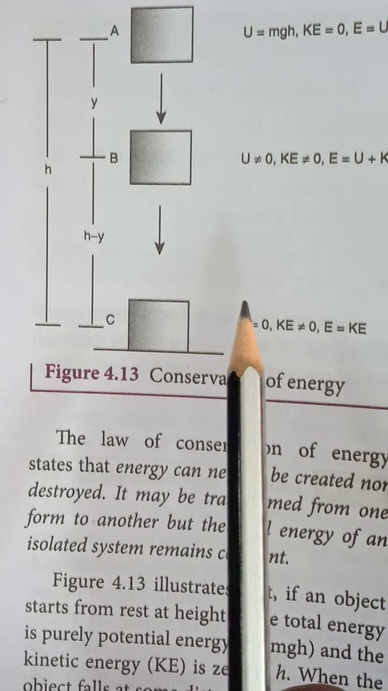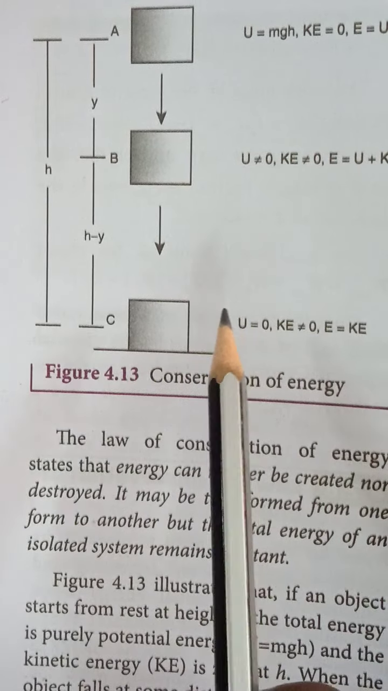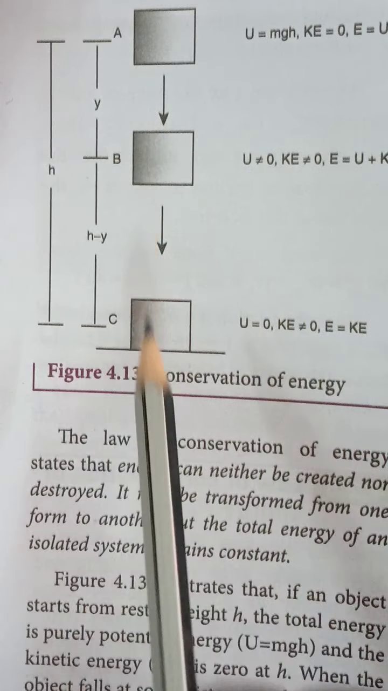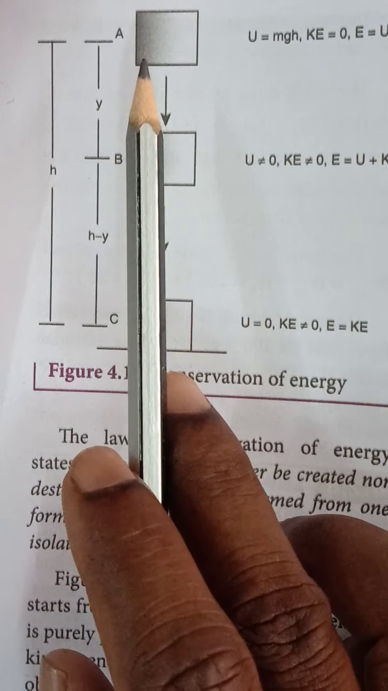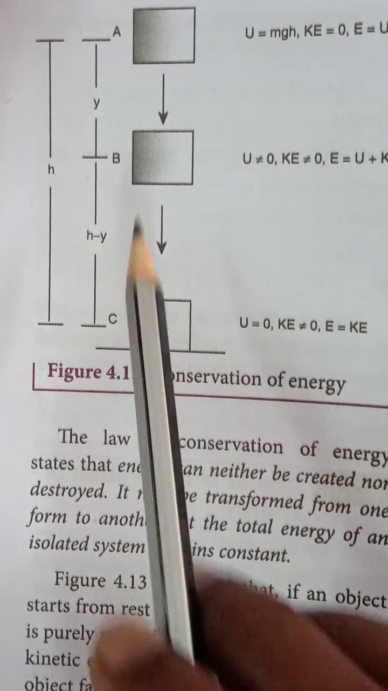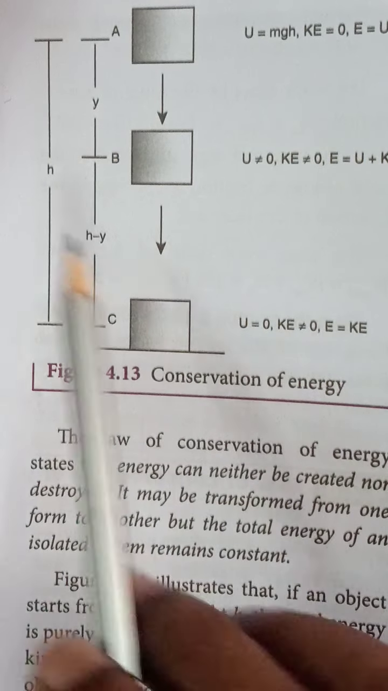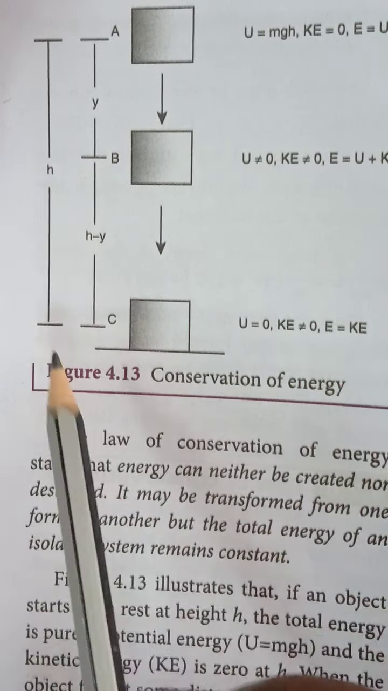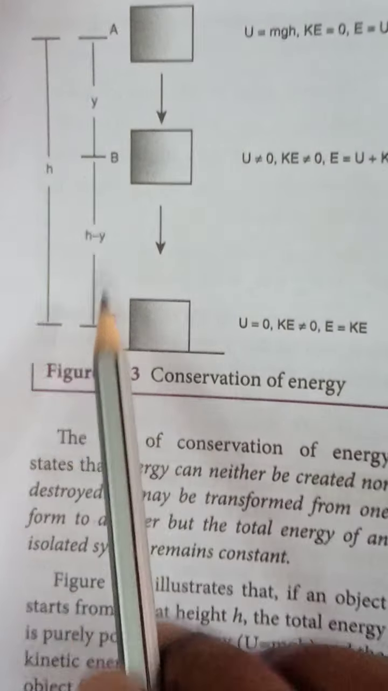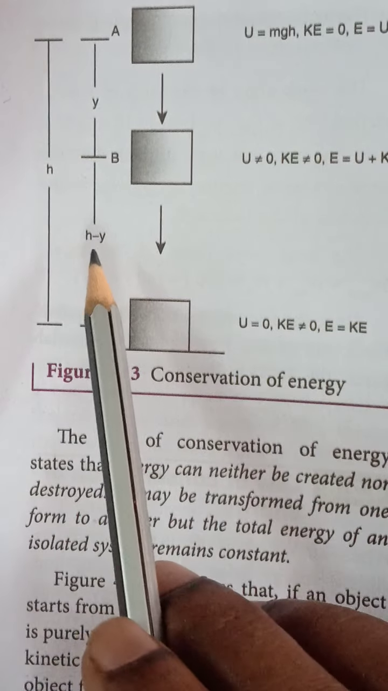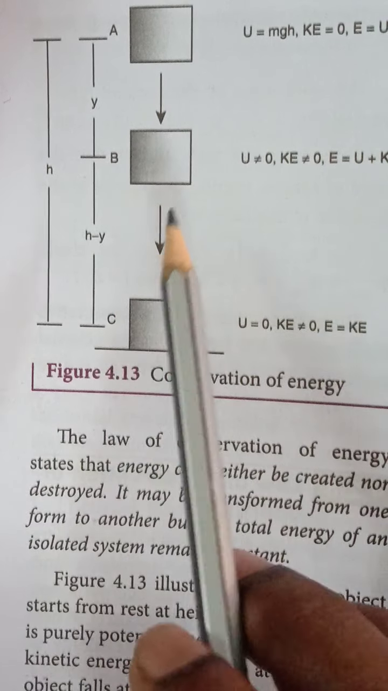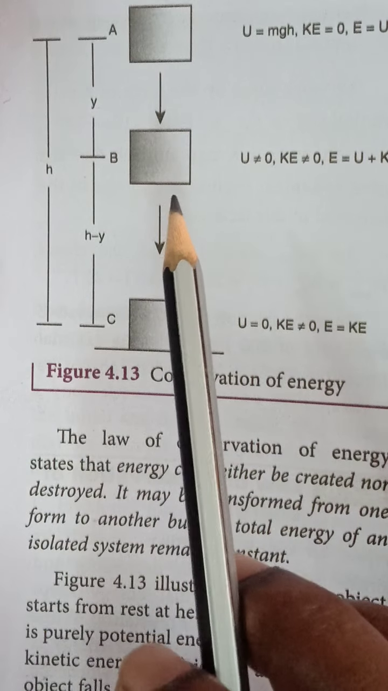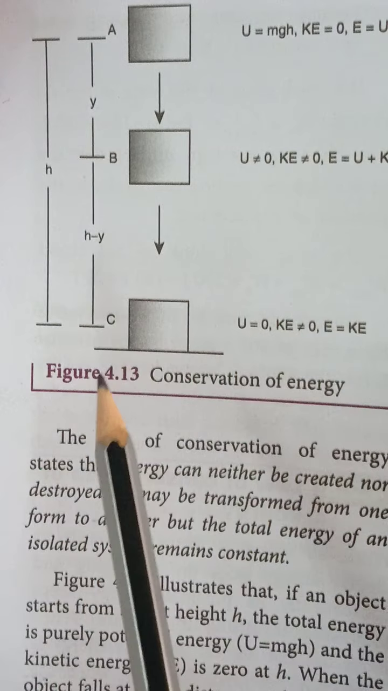So in this example, the energy transformation takes place at every point. See, positions A, B, C. A is the top, C is at the ground, and B is the intermediate. Let H be the height of the object, reaching up to the maximum point. Up to B is y. The remaining part BC is equal to H minus y. So the sum of the kinetic energy and potential energy at the positions A, B and C, we will see.